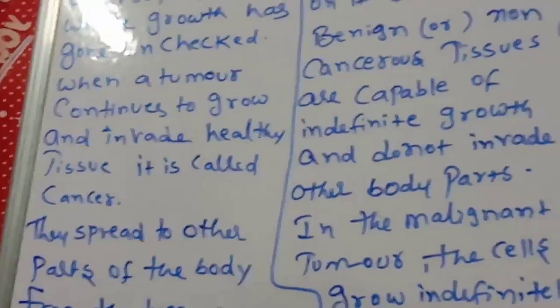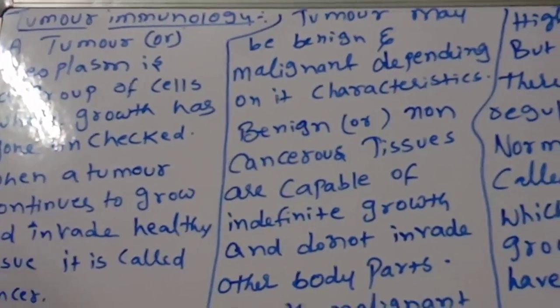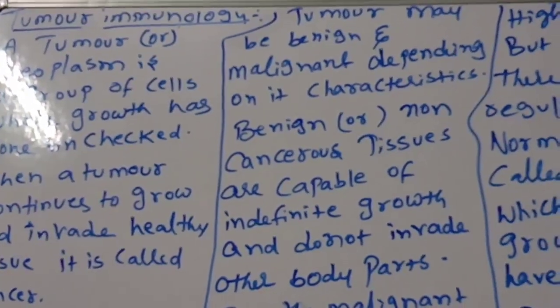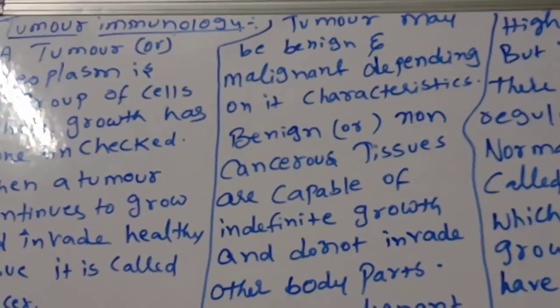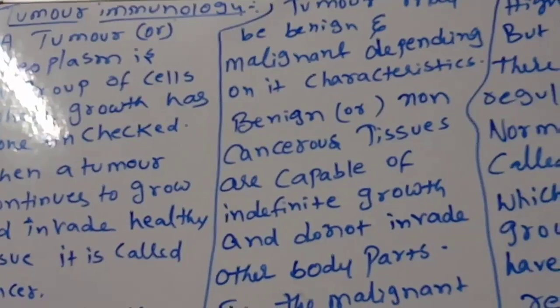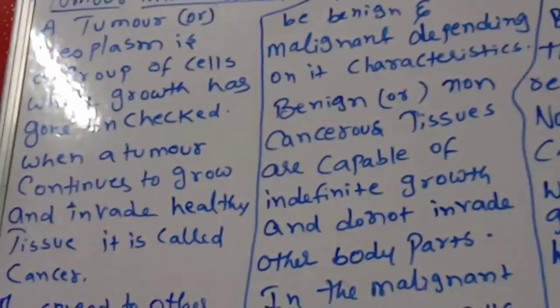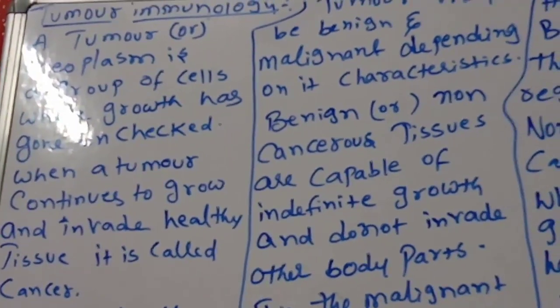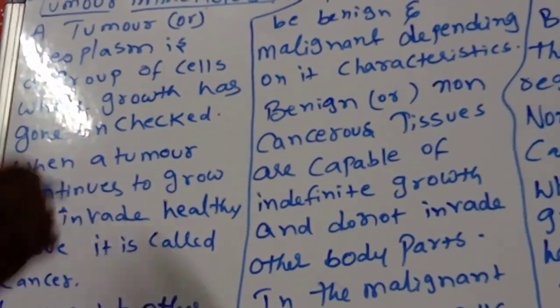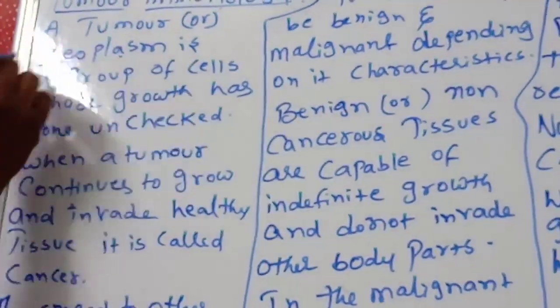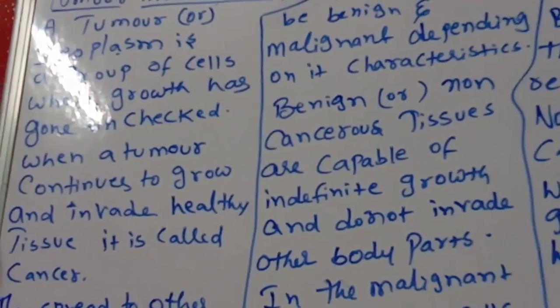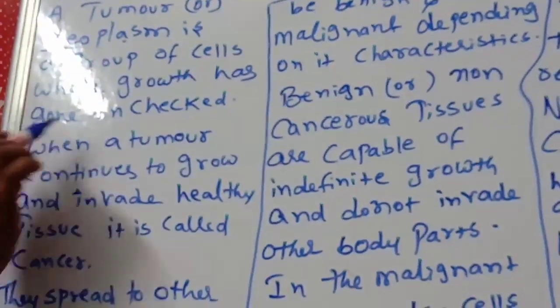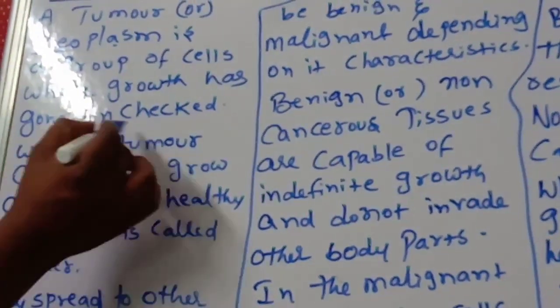Okay, children, observe carefully. We are discussing tumor immunology. What is the meaning of tumor actually? Uncontrolled cell division. A tumor, also called a neoplasm, is a group of cells whose growth has gone unchecked.